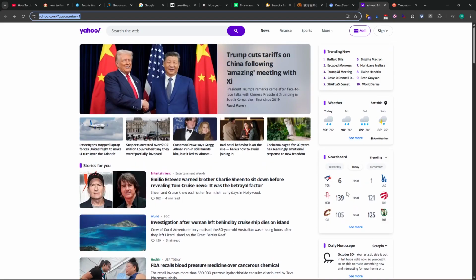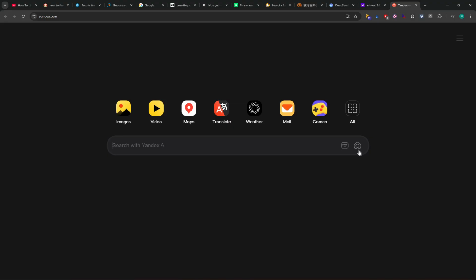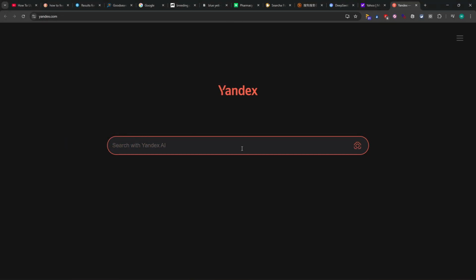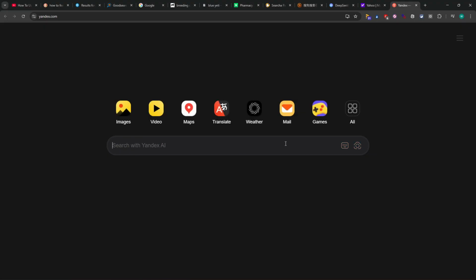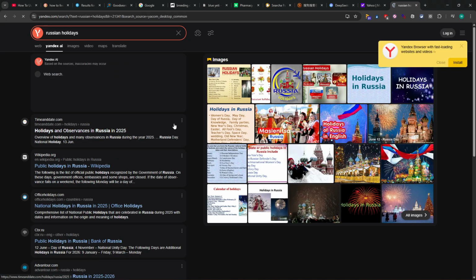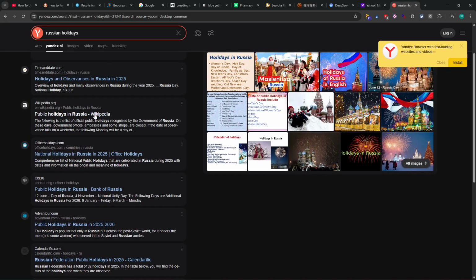There is Yahoo that I showed you before, and Yandex. Yandex is a Russian ecosystem. In fact, I like their image search. It's actually great for image search and image recognition. But if you want to look for something, for example, Russian holidays, if I go there, it will just pop up, not only in Chinese, but normal data. Obviously the algorithm is different, but we still have Wikipedia, and obviously the Russian sites will be more promoted.